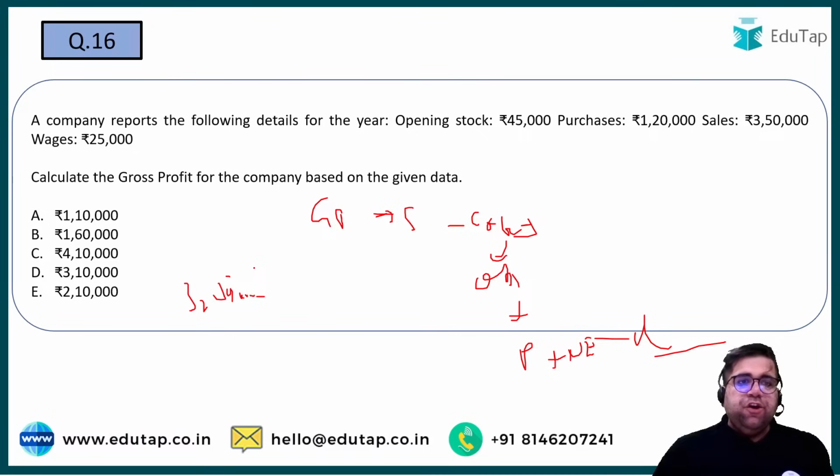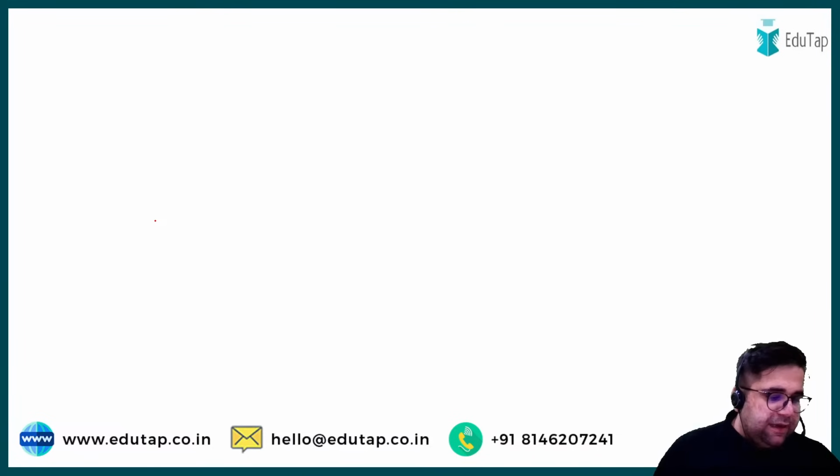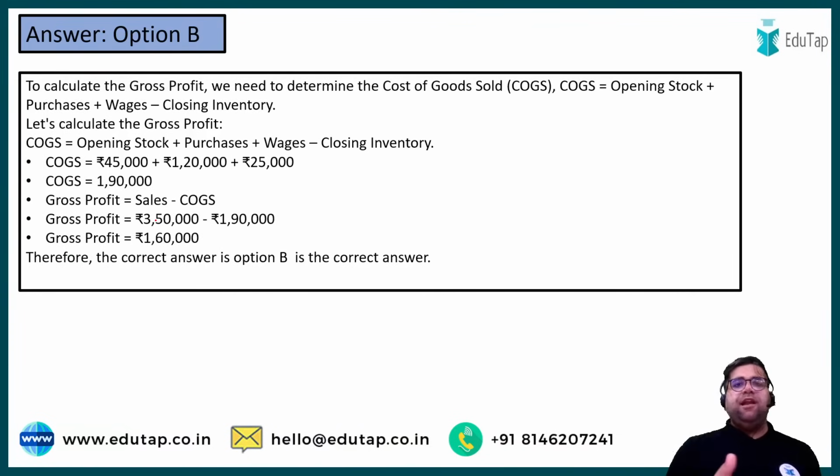165 plus 25 will be 190, right? So 350 minus 190 you have to do. And if you do this, 160, yes, it should be option number B, 1,60,000 only. Right? So answer will be option number B. Simple, right? So I just deducted 5 from 9. So it's like you have to do that basic mathematics.